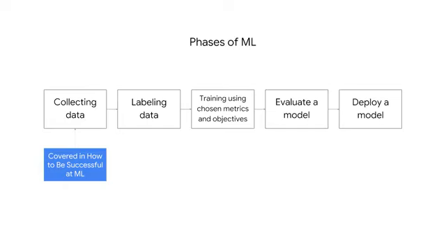Employing machine learning requires going through a number of phases, and it's important to know at the start what they are and why they're important. In this module, we will work through the phases in the order that would normally take place in a project, with one exception. Collecting data, we will cover that in Module 5. So for now, I'll assume that you already have data lying around and start with the data labeling phase.